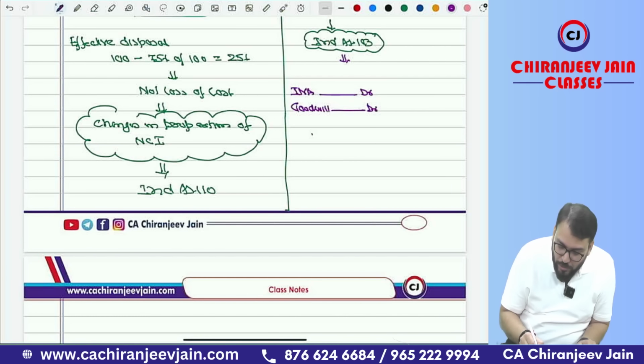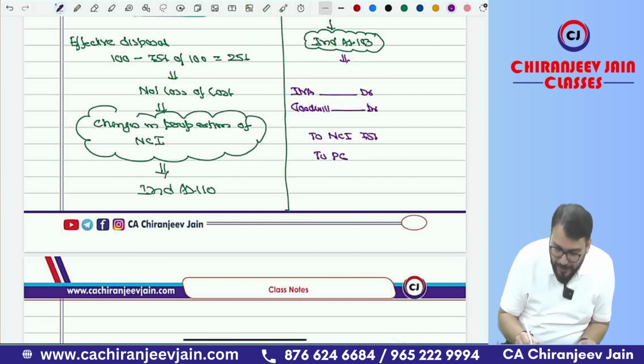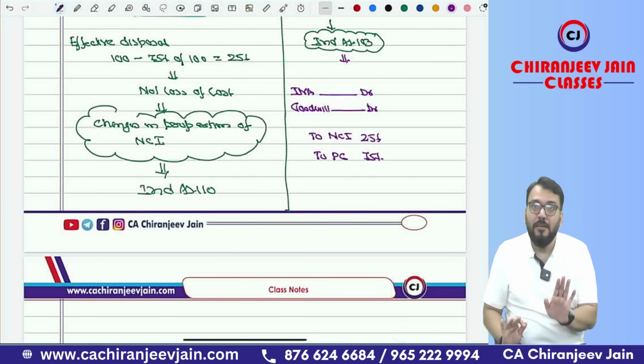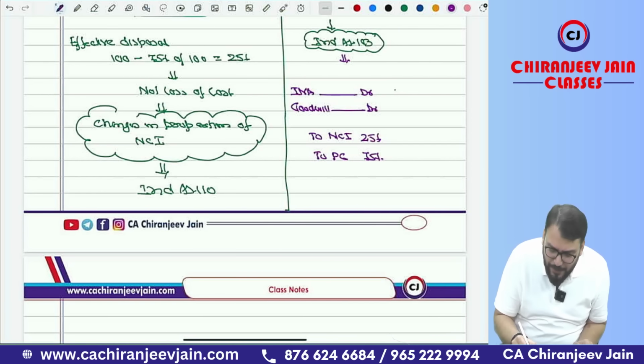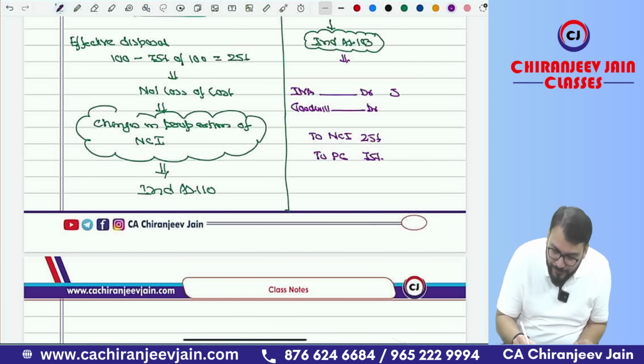Okay. To NCI 75%. Right now we don't know whether it is the fair value method or the proportionate method. It can be the fair value method or the proportionate method. And to PC, purchase consideration. Sorry, NCI is 25%, my mistake. NCI is 25% and PC is 75%. This is the entire information. So they have given 5 lakh fair value of INA, so 5 lakh INA will be recognized.